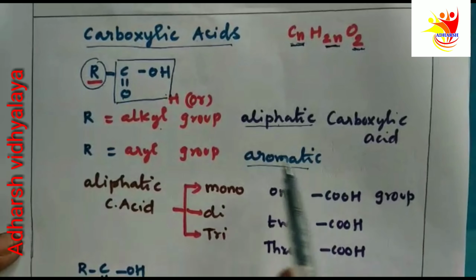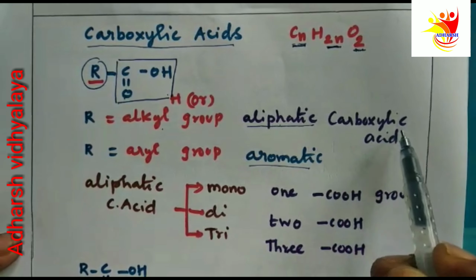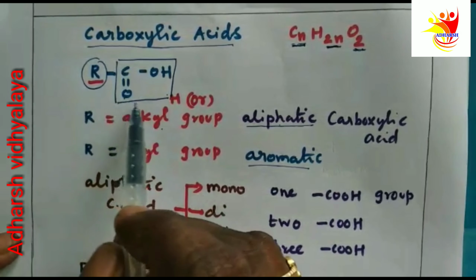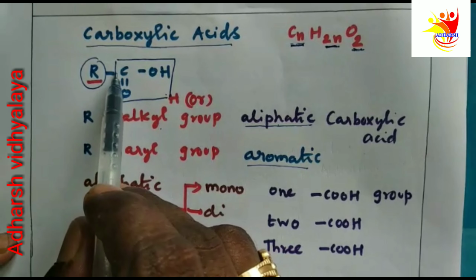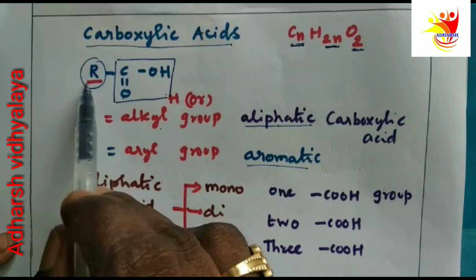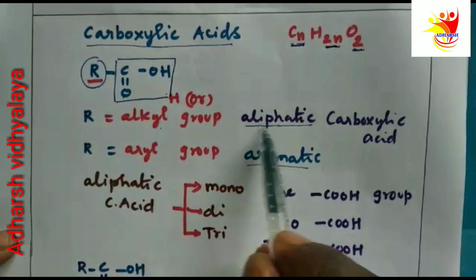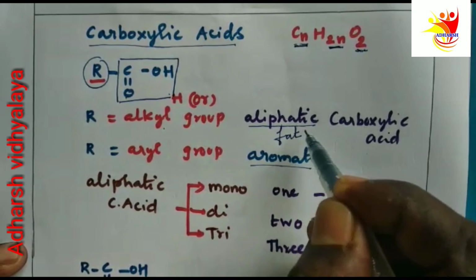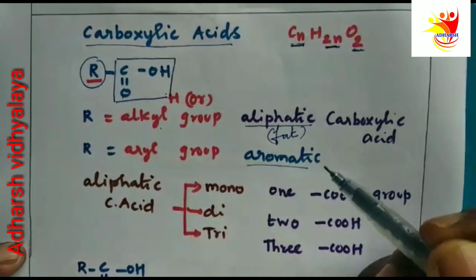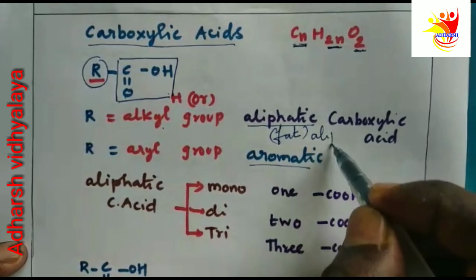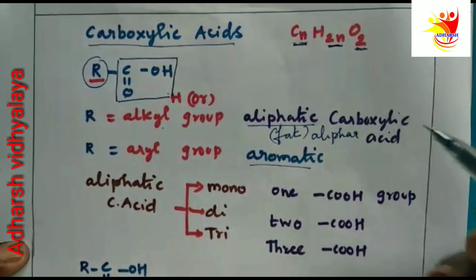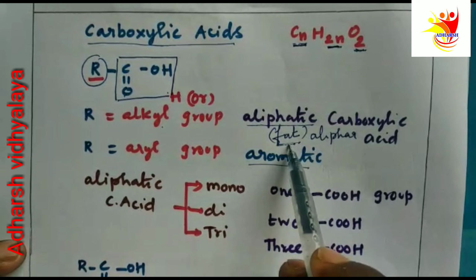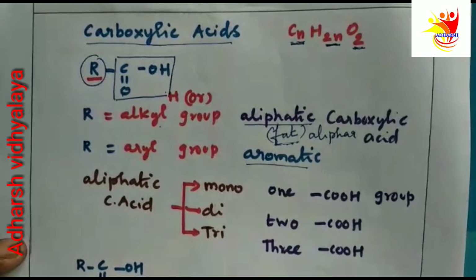Students, now we know what aliphatic carboxylic acids are. The compound containing a COOH group is called carboxylic acid. The carboxylic acid compound attached to an alkyl group means aliphatic. Aliphatic means fat containing compound. Its name is derived from the Greek word aliphar. The fat containing compound is called aliphatic carboxylic acid.